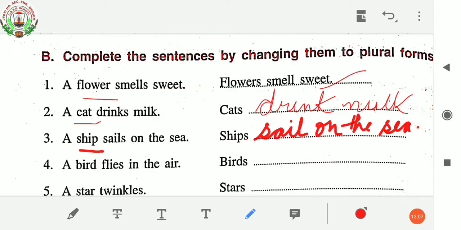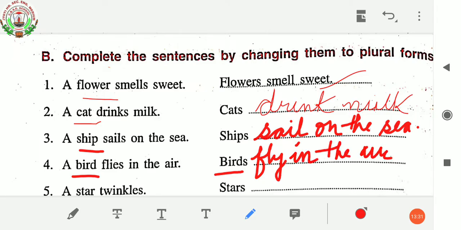Okay, next one is a bird flies in the air. So bird is a singular form, and we have changed it into plural form, that is birds. So what you have to write, birds fly in the air.